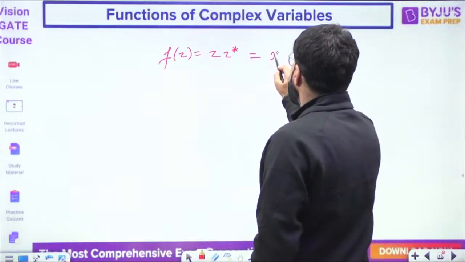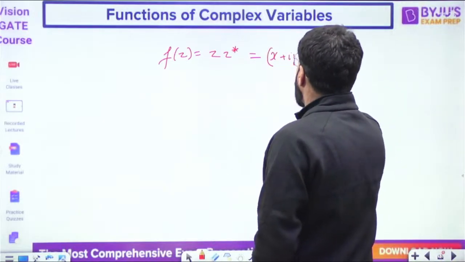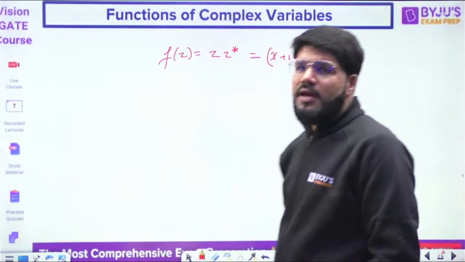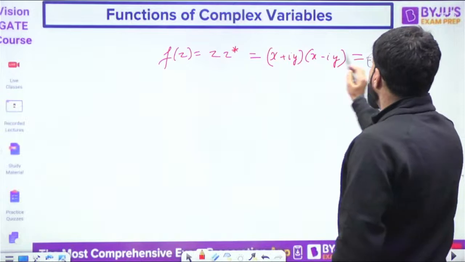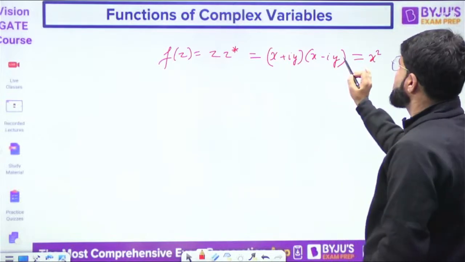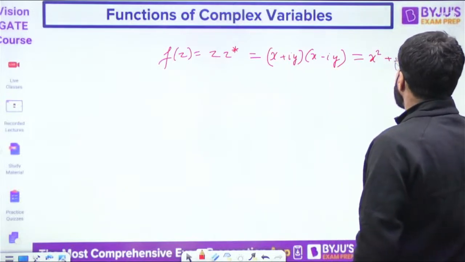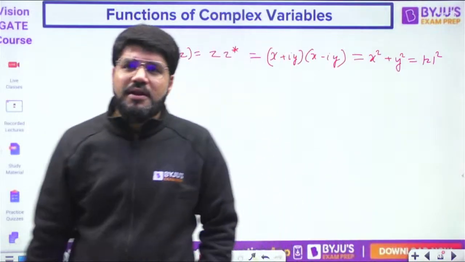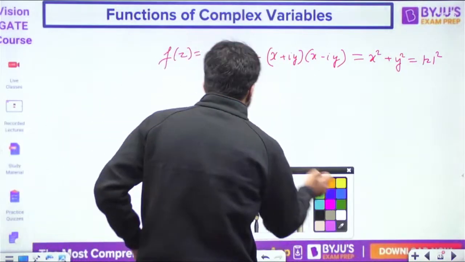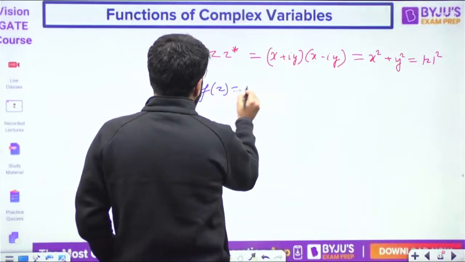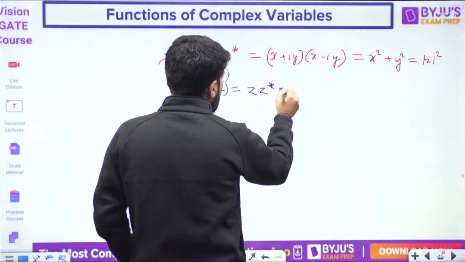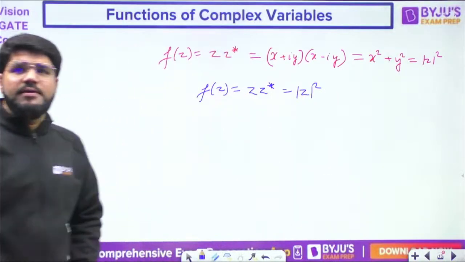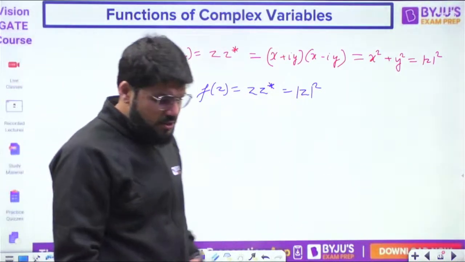See, z is x plus iy. Its conjugate is x minus iy. Now, a plus b times a minus b is a square minus b square, but i square is minus 1, so minus minus becomes plus. This is always mod z square. So z into z star is mod z square. This is the given function.